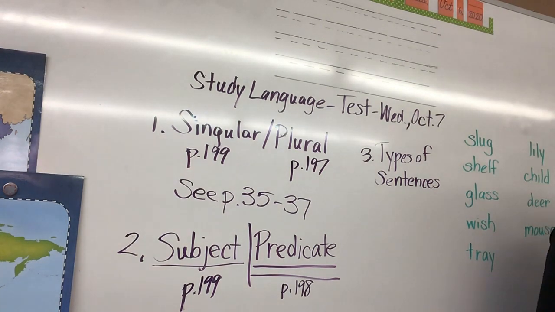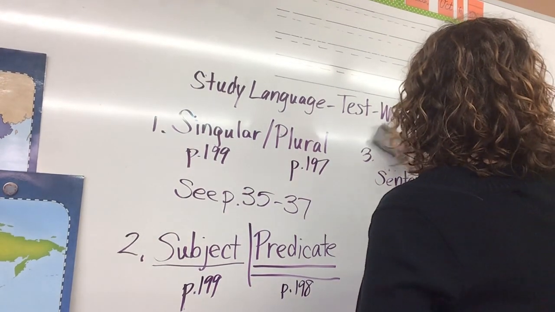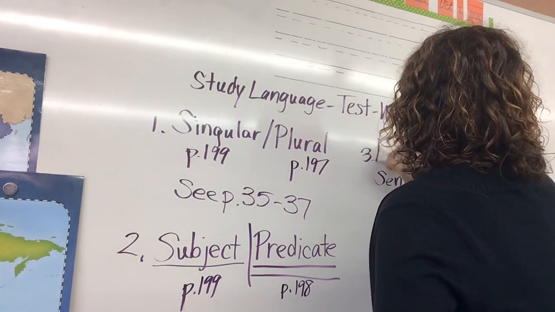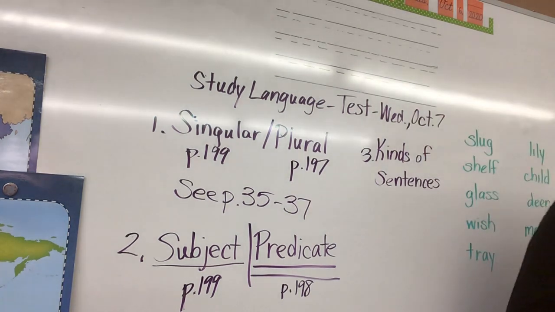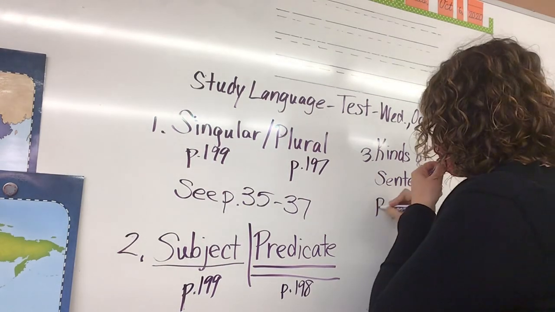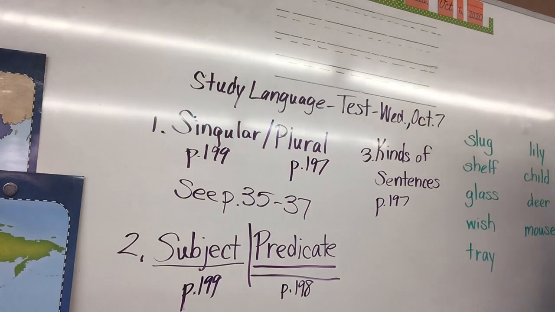And let me give you a page number for the types, actually, I'm sorry, I keep calling it types of sentences, but in the book, let's change types to kinds. Kinds of sentences. Because in your book, it actually is listed under kinds of sentences, and that is on page 197.